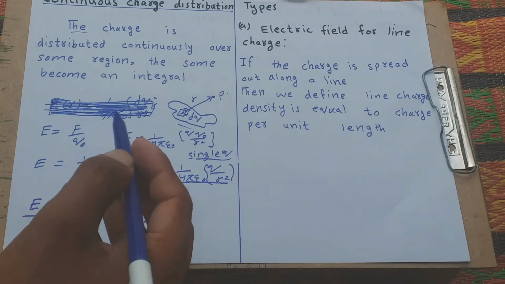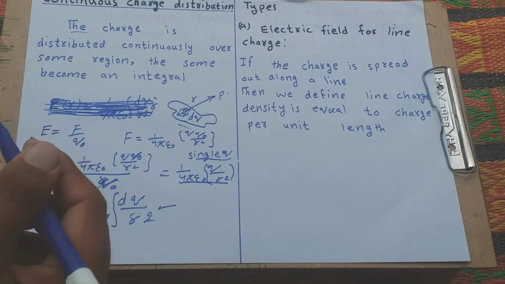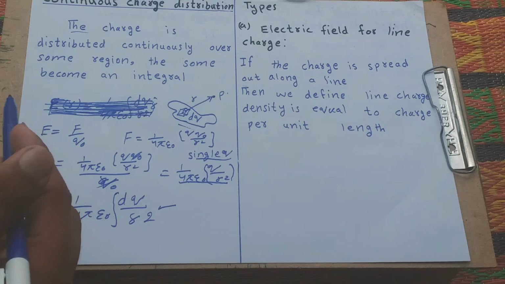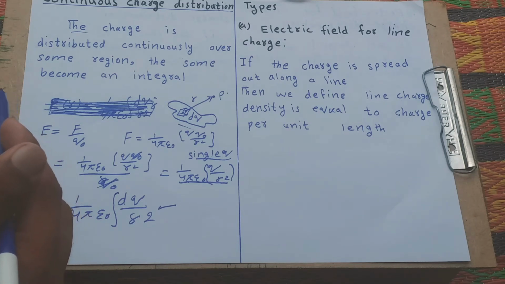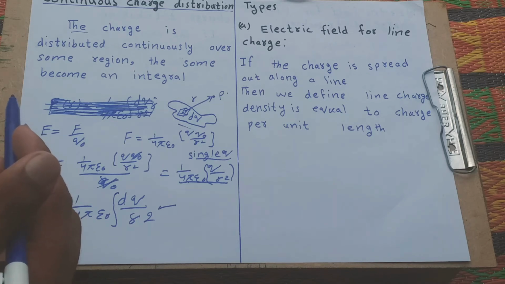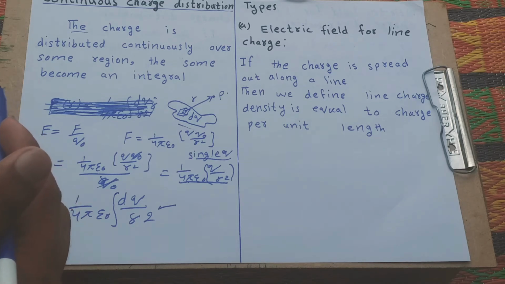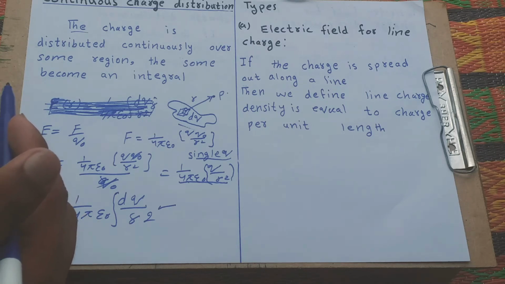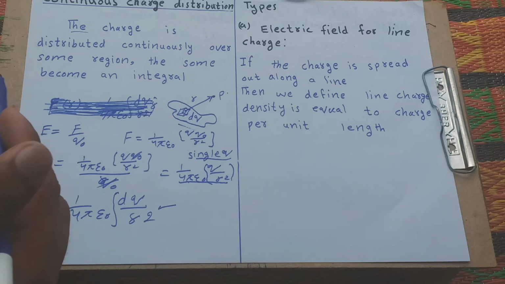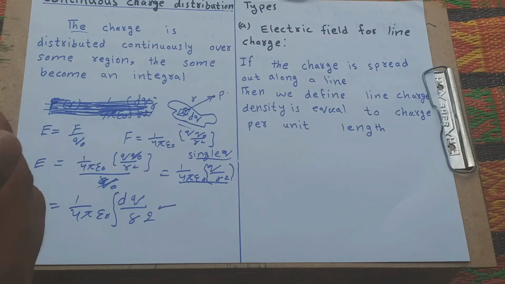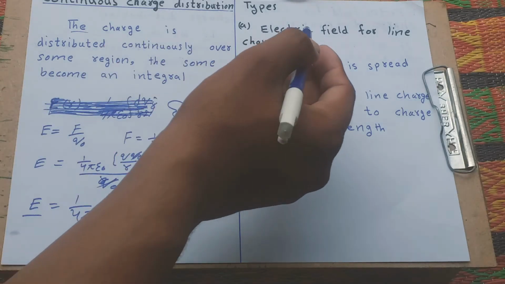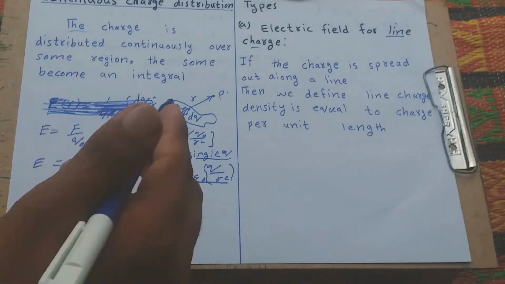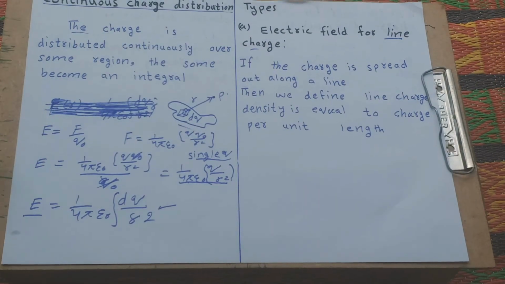Now we discuss the cases in which the charge is continuous. For example, line charges, where the charge is distributed on lines, and also charge distributed on surfaces and volumes. First, the electric field when charge is distributed on a line.